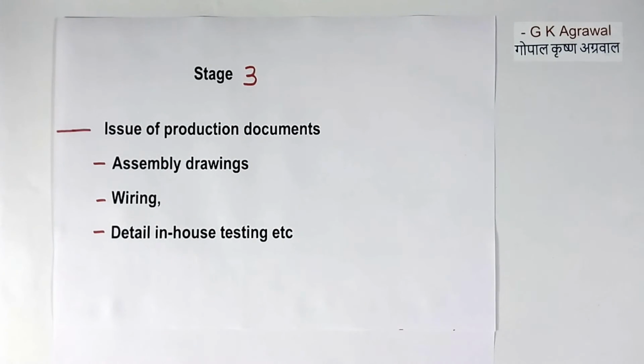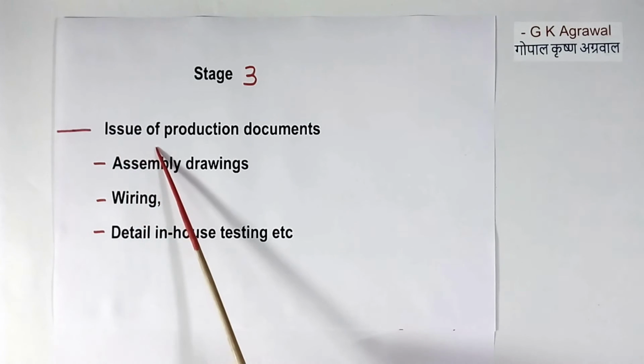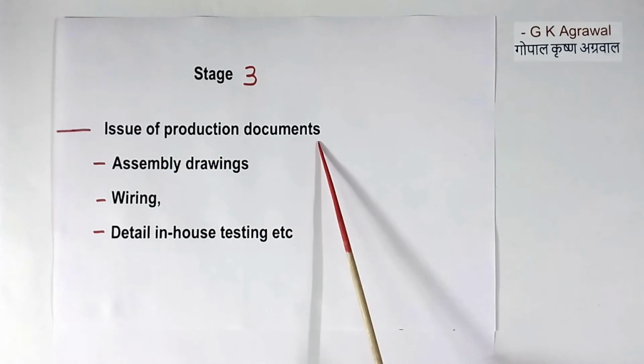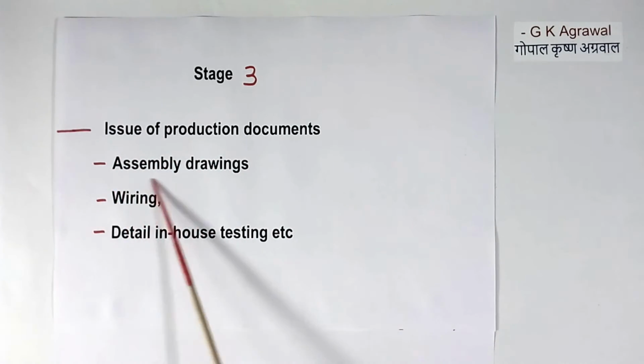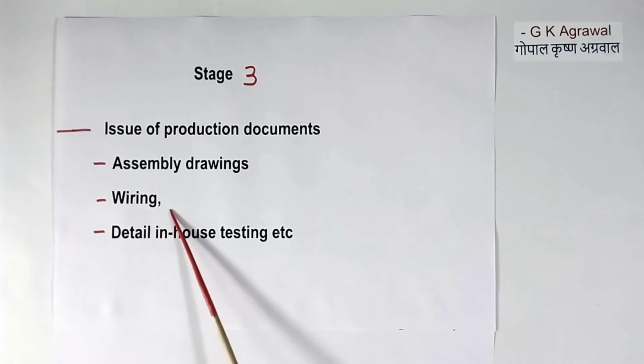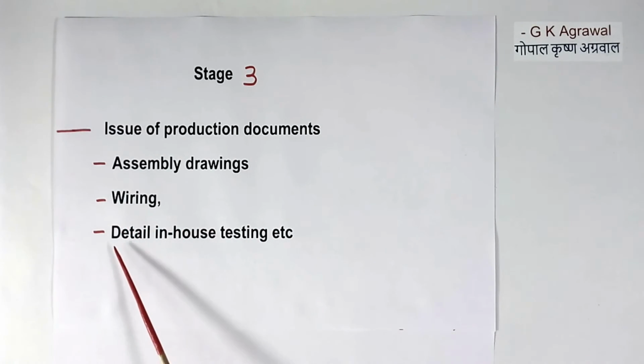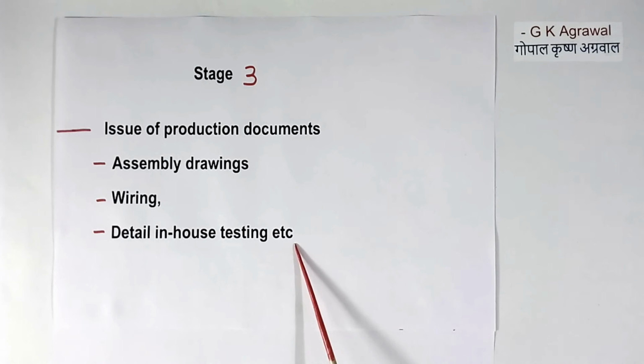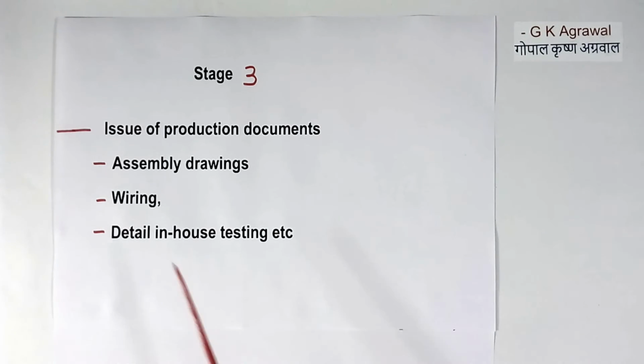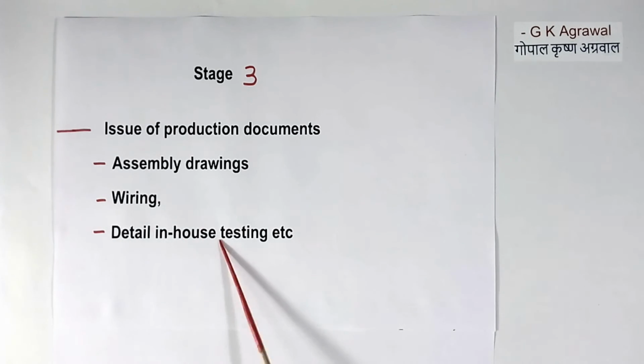Now stage 3 of product development. We got the components. Now we have to manufacture that product. So we issue production documents like assembly drawings, wiring charts, and then for testing detail, the in-house testing method. In-house means the test to be done in the factory itself.